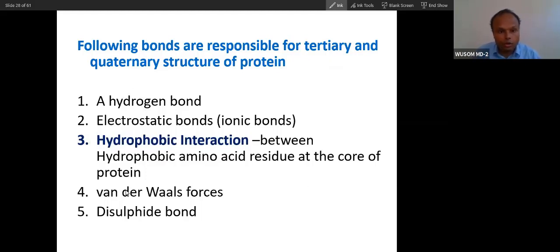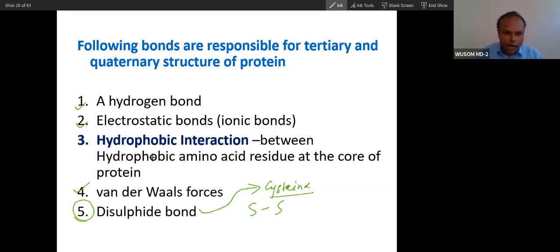Other interaction are also important. You cannot ignore them. Organization is based on non-covalent bond mostly. You can see hydrogen bond is also non-covalent bond, electrostatic bond is also non-covalent bond. Van der Waals forces means attraction between neutral elements. Disulfide bond is a covalent bond, and this disulfide bond happens between a specific amino acid called cysteine.